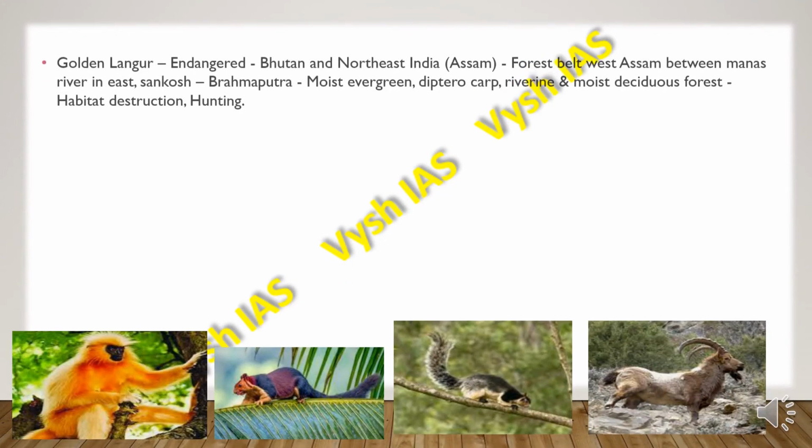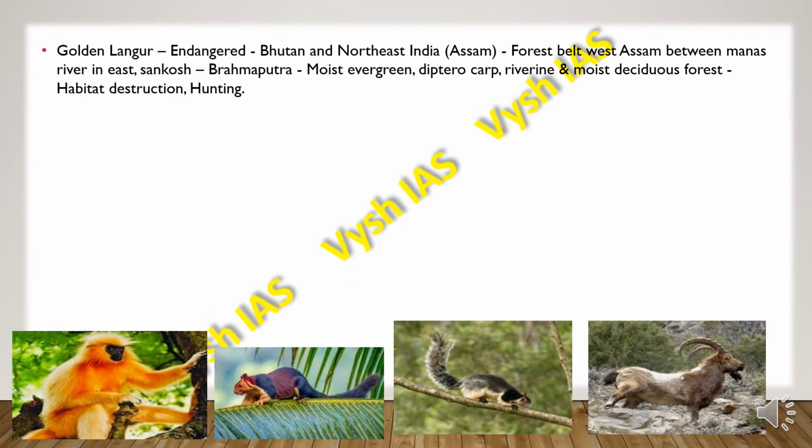Then we have the golden langur, which is endangered, and it is found in Bhutan and northeastern India and Assam. Okay, and then the forest belts of West Assam between the Manas river in the east and the Sankosh in the Brahmaputra.